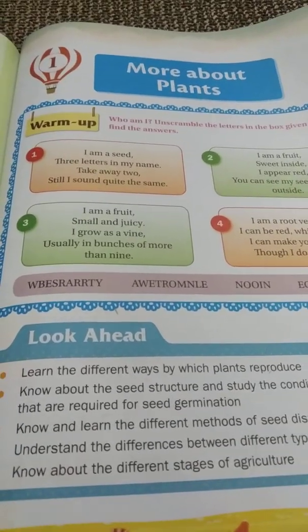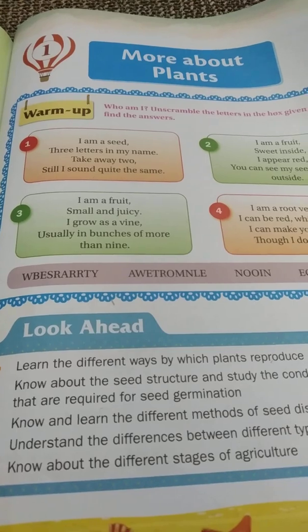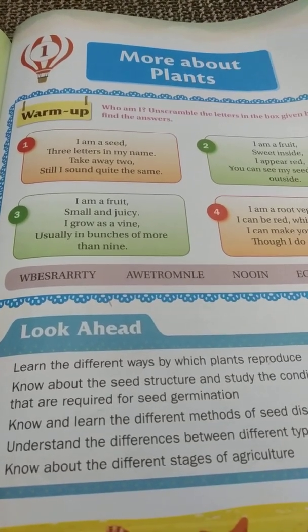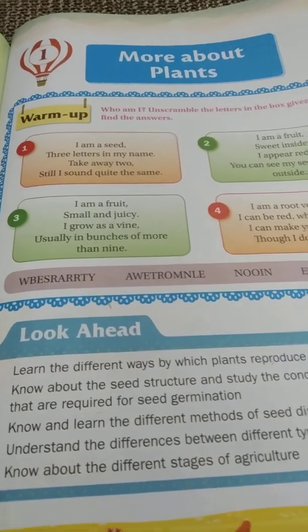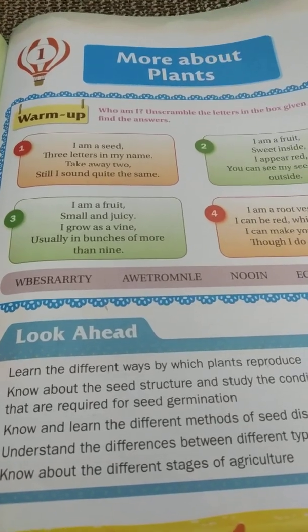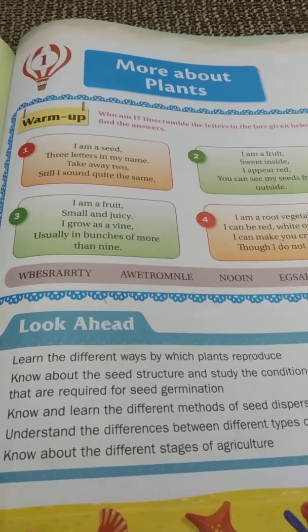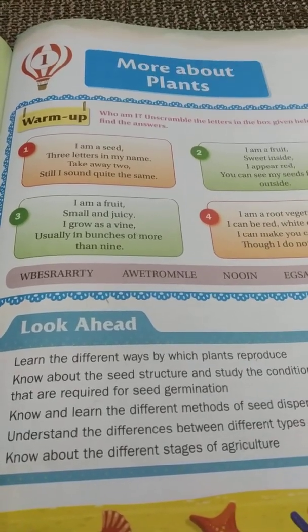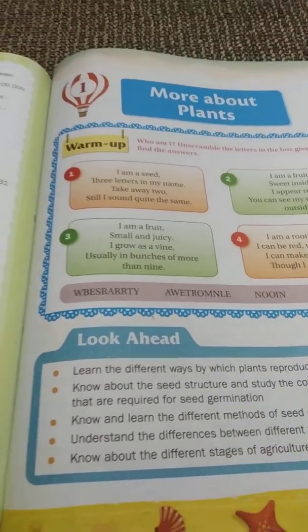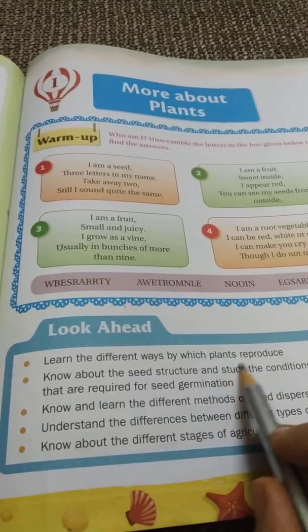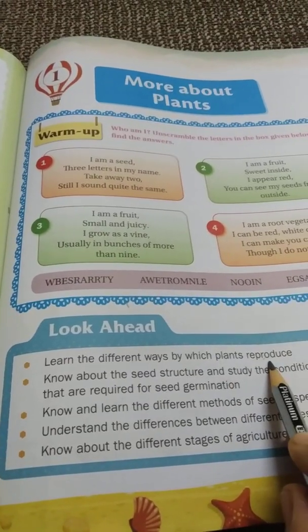Children, today we will discuss the first lesson, More about Plants. What is the first lesson name in our science subject? More about Plants, page number 203. In this lesson, we have finished some parts. What are the different ways by which plants reproduce? We have discussed this one.